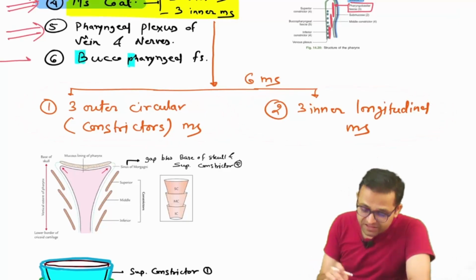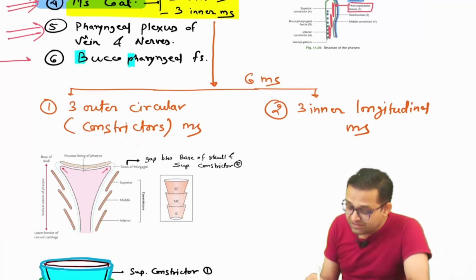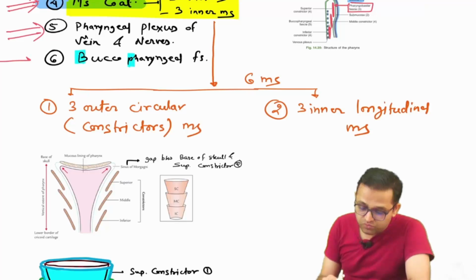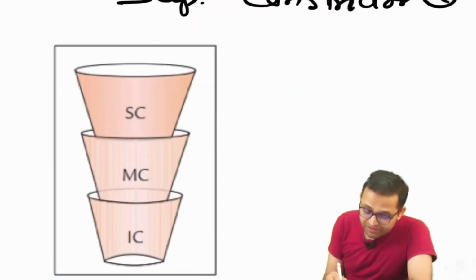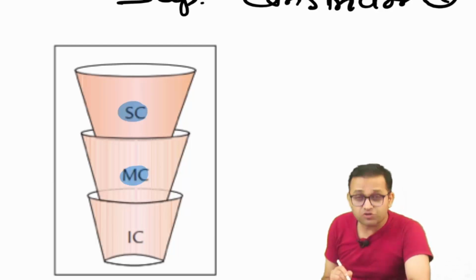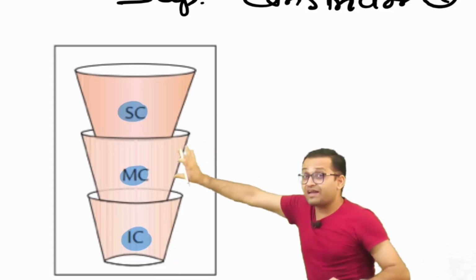Agree? The 3 outer muscles are known as the constrictor muscles. The 3 inner muscles are the longitudinal muscles. Just observe. There are 3 constrictors: superior constrictor, middle constrictor, inferior constrictor, arranged just like one disposal cup into another.